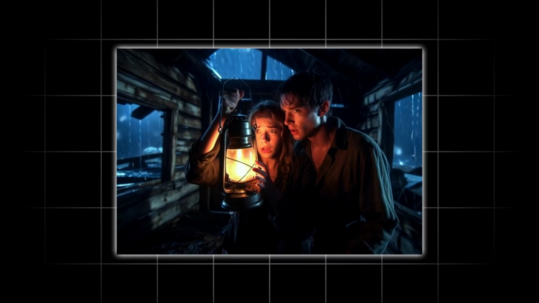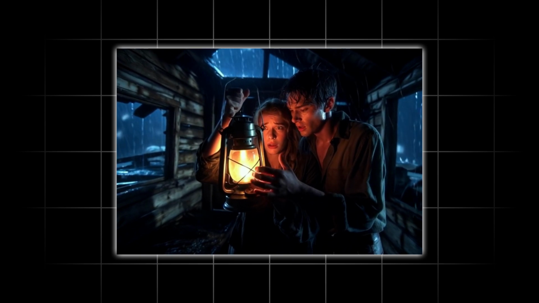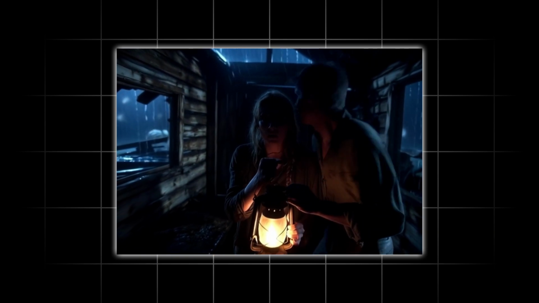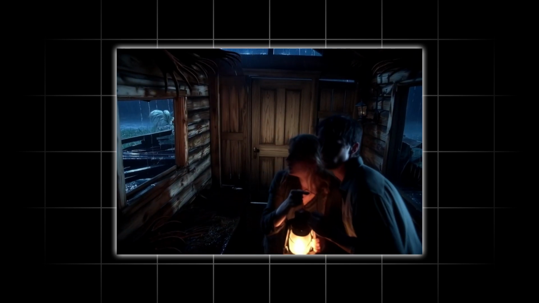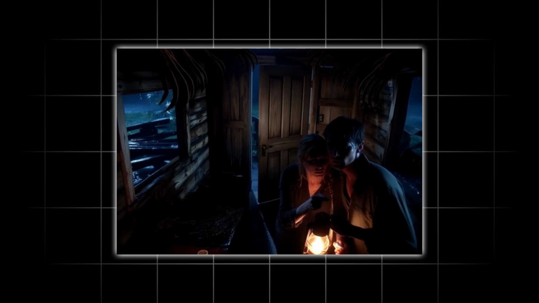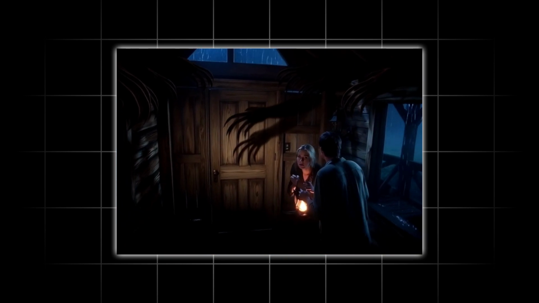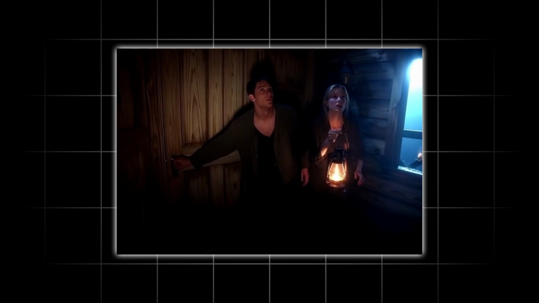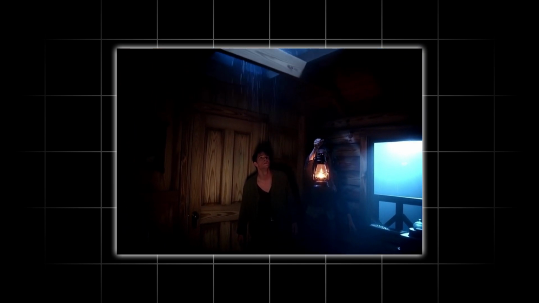A violent storm pounds an abandoned cabin. Lena clutches a flickering lantern. Evan, pale and shaking, whispers, "It's inside, with us." The door slams shut. Shadows stretch into claw shapes, reaching toward them. Lena grabs Evan's hand. His skin is ice cold. "Stay close," he murmurs. "It won't touch you if I'm here."